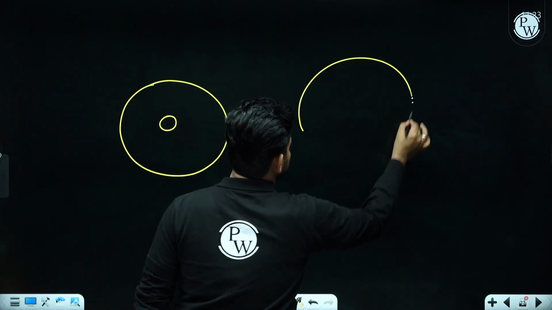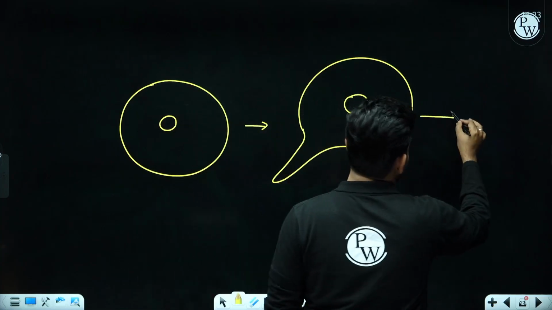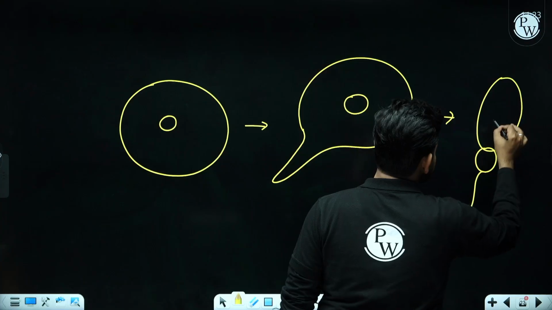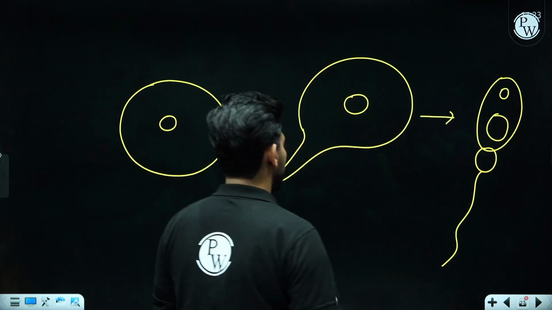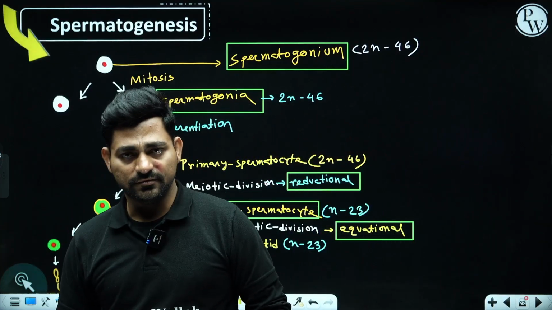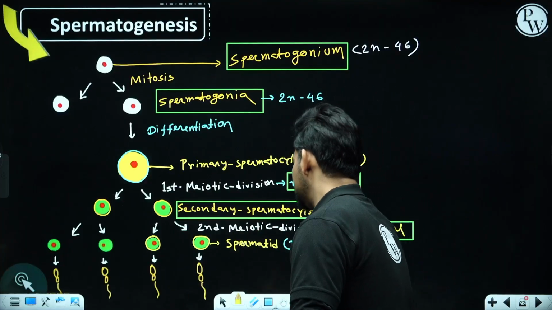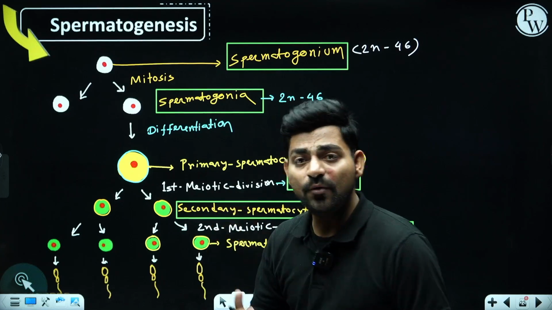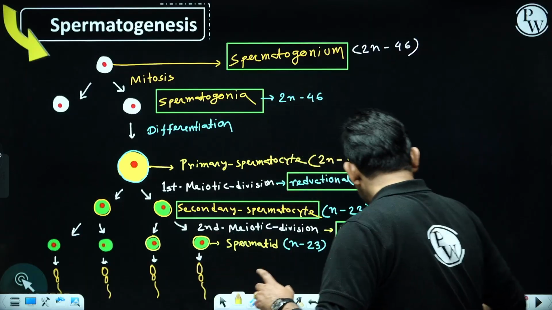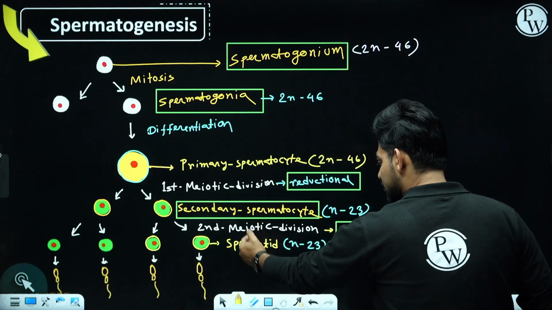Gradually they will start changing their shape and will be modified into tadpole-like cells called spermatozoa. That is called structural modification, right? Or structural maturation. So here we need help of some chemical agents which will be secreted by the Sertoli cells for this last step, structural maturation of spermatid.